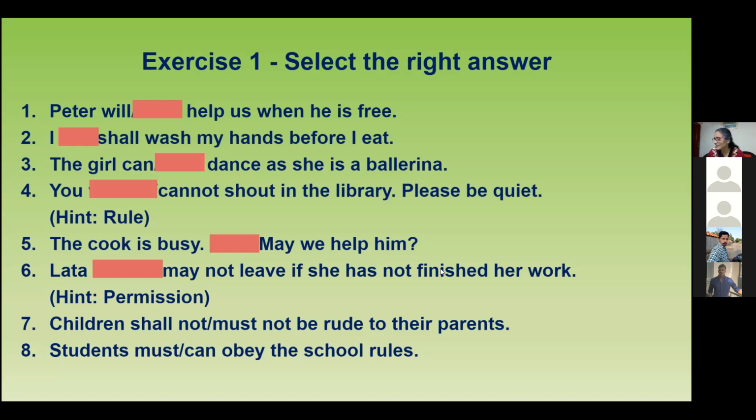Very good. Thank you. Number 7, Silamu. Okay, this is children school should obligation. Number 7. Children must not be rude to their parents. Children must not be, not shall not, must not be rude to their parents. Good. Okay, right? So we must always, because if we are rude to our parents they will be very hurt. So must not.